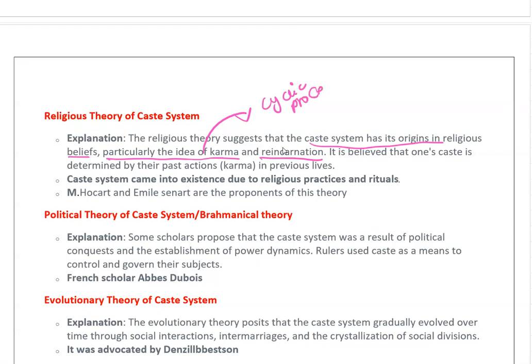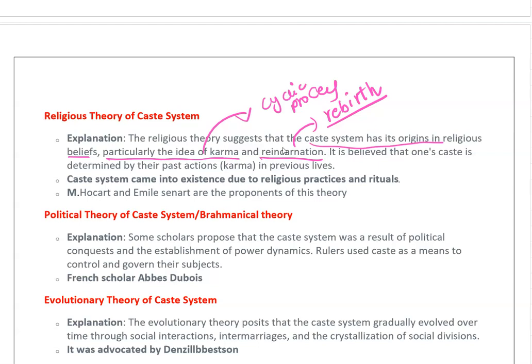In Hindu Dharma, these two are very important. Reincarnation means rebirth. Karma is a cyclic process: whatever you do in the present will reflect in the future. Based on these religious beliefs, there has been a differentiation of caste. This is what the people say.